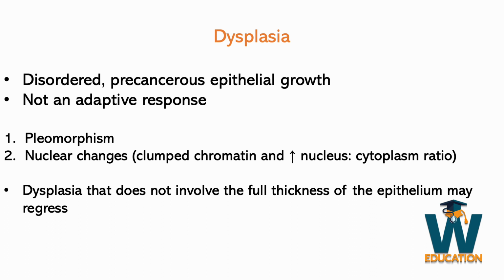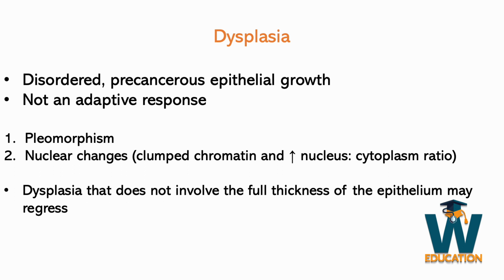There are two main changes that happen in dysplasia. First of all, pleomorphism. Normally, epithelial cells that are beside each other have a very similar size and a very similar shape. In dysplasia, cells that are beside each other lose this uniformity, and this is called pleomorphism.